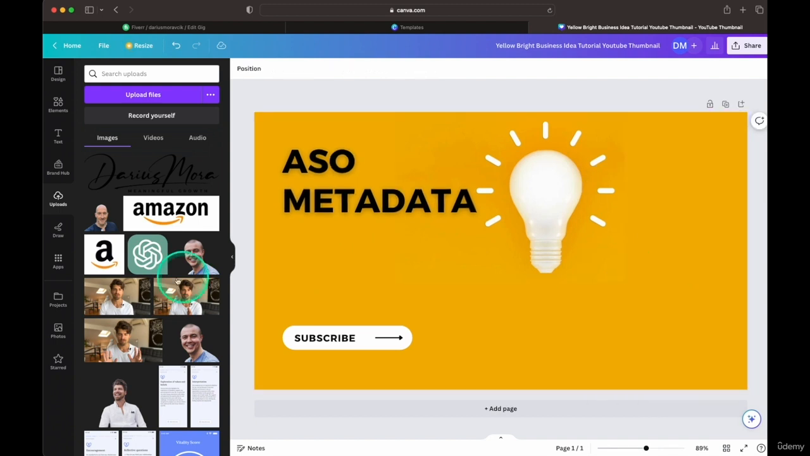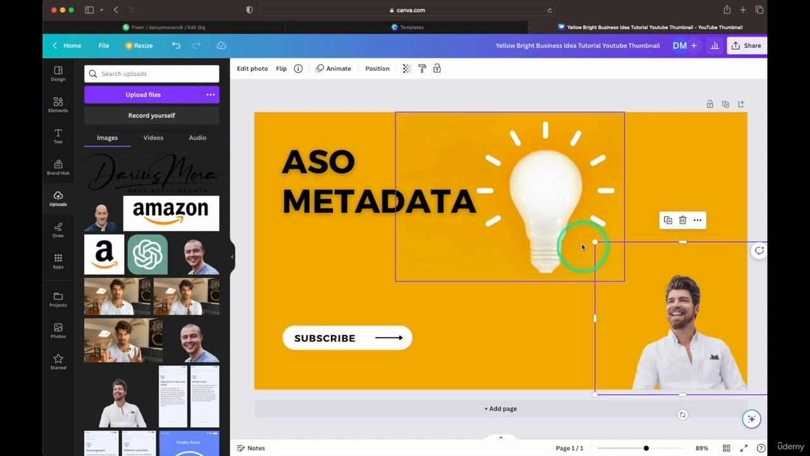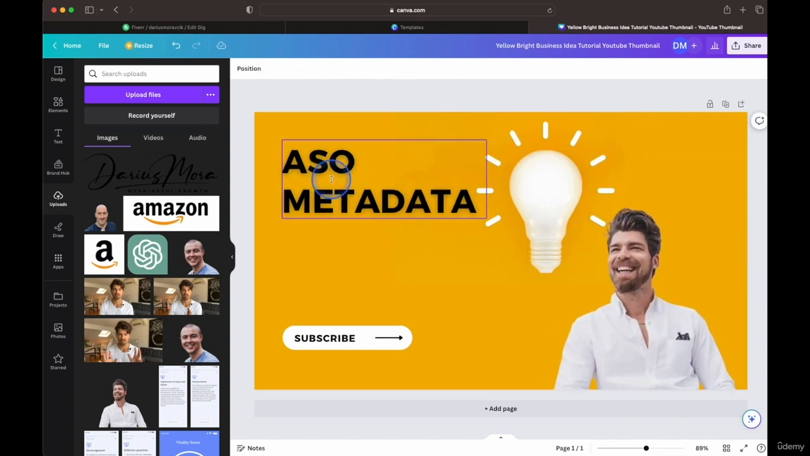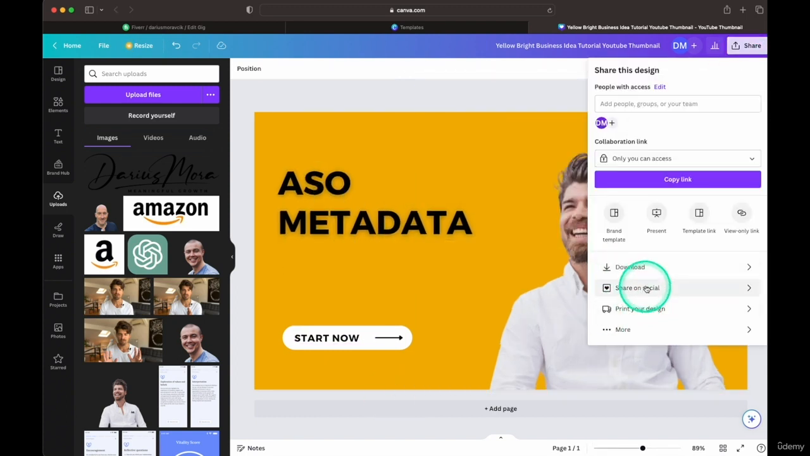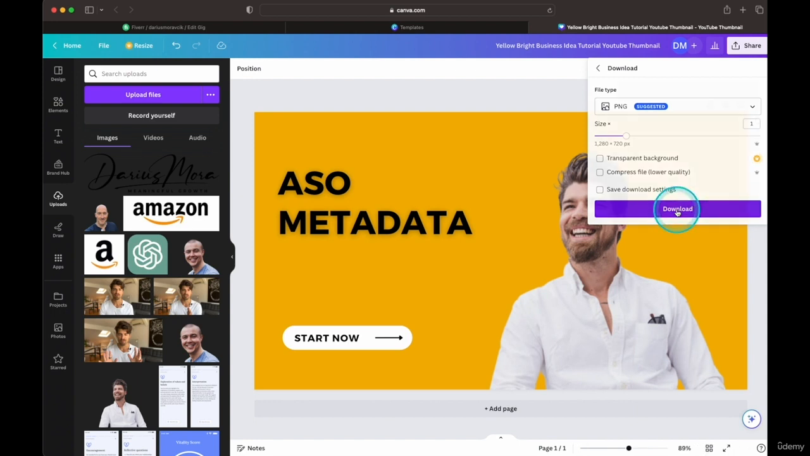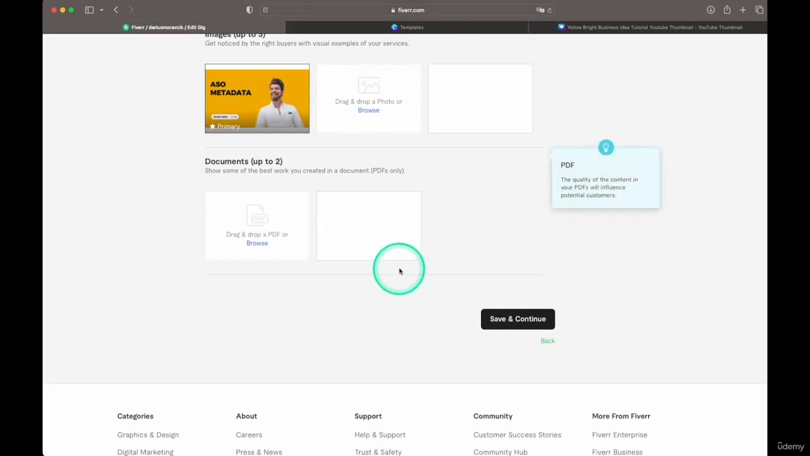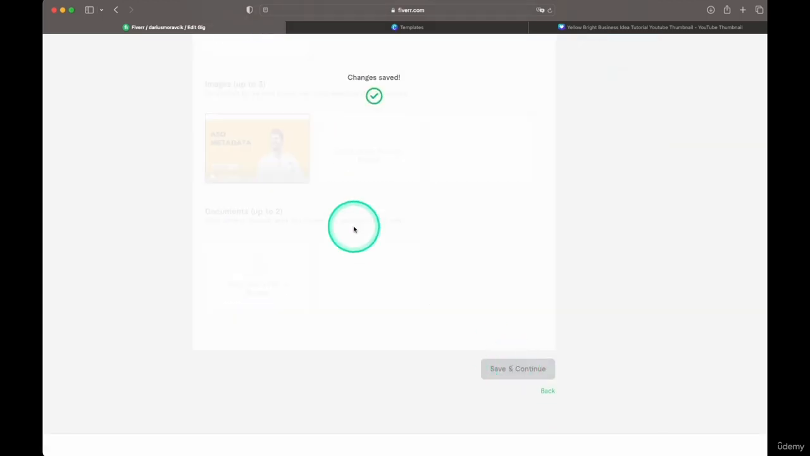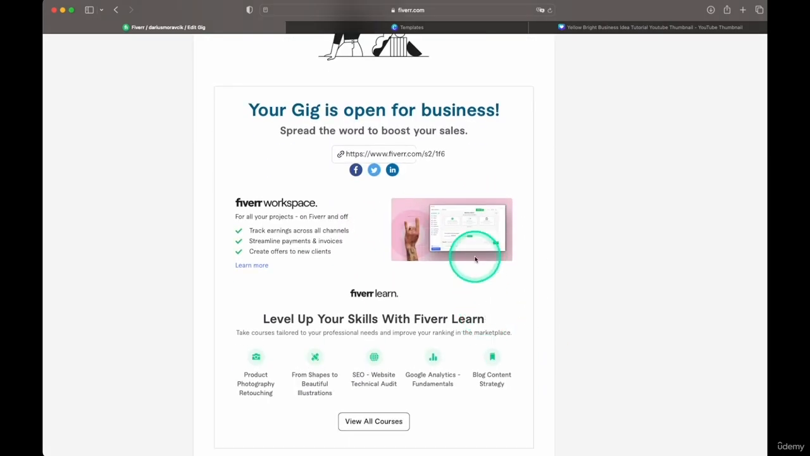This image we don't need, we'll delete it. And maybe I would put this image, and you could download this and use something like this. Start now. I'm going to go ahead and download this one. We'll keep that as the main one for now and see how it looks. There's no documents needed or videos right now, and that is okay. Changes saved. Publish gig. There you go.